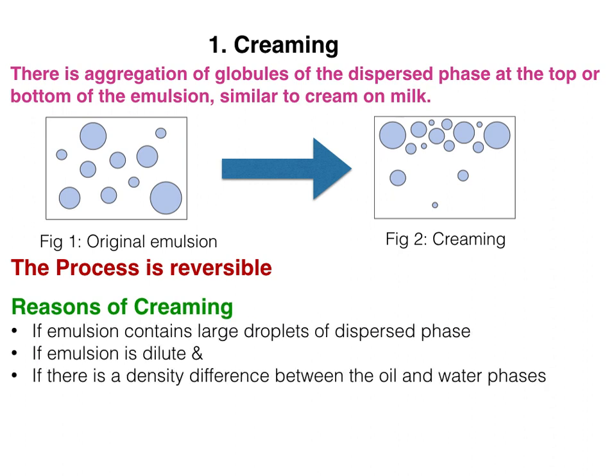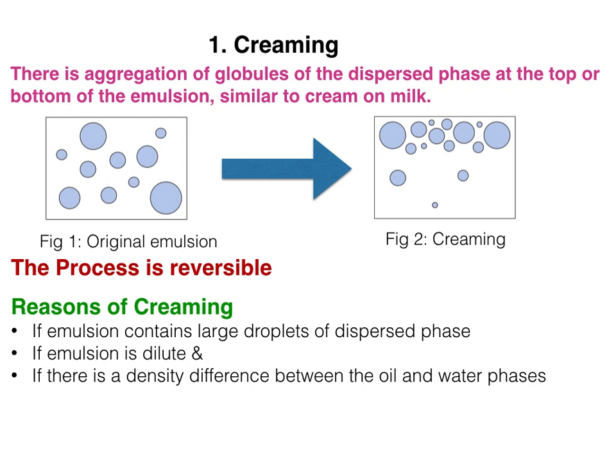So what are the reasons for creaming? If the emulsion contains large droplets of dispersed phase, then there is a greater tendency of creaming. If the emulsion is dilute, which means the external phase is not thickened properly, and if there is a density difference between the oil and water phases, then there are greater chances of creaming in the emulsion.